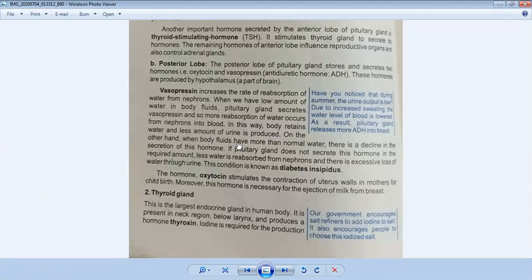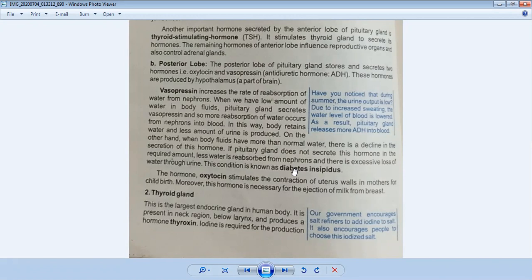On the other hand, when body fluids have more than normal water, there is a decline in the secretion of this hormone. If the pituitary gland does not secrete this hormone in the required amount, less water is absorbed from the nephrons and there is excessive loss of water through urine. This condition is known as diabetes insipidus.